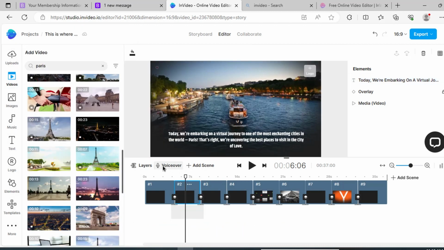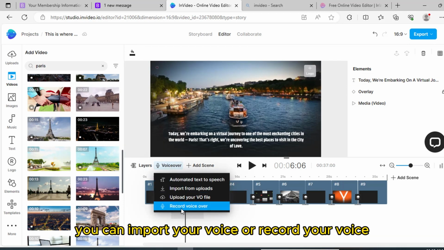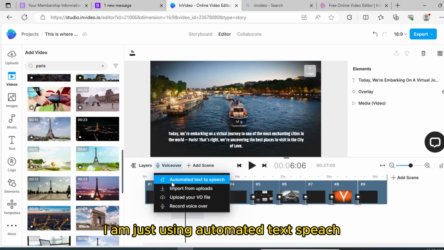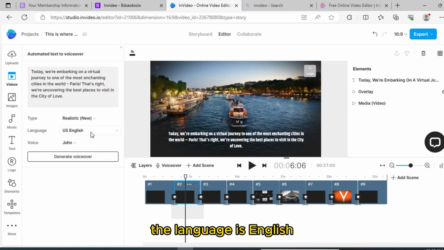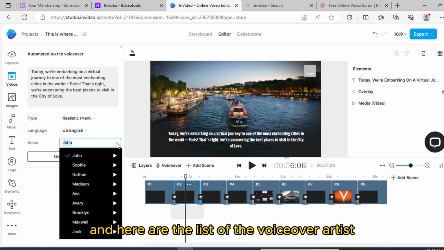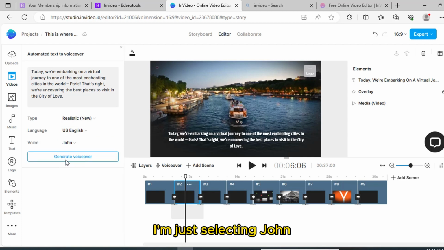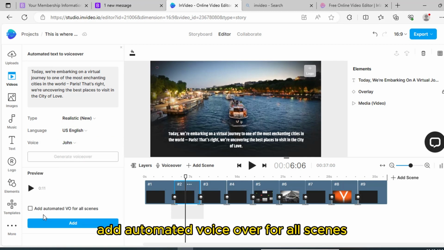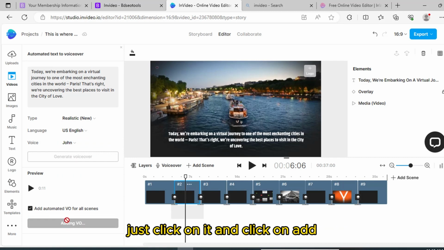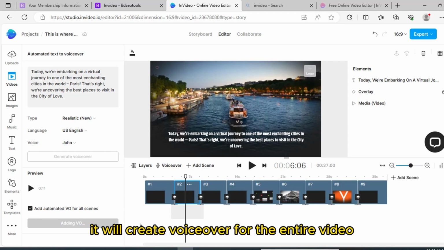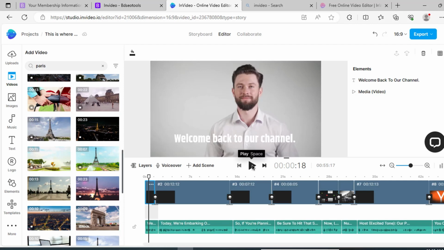Now voiceover. For voiceover, just click on this voiceover option. You can import your voice or record your voice. I am just using automated text to speech. So just click on it. The language is English, and here is the list of the voiceover artists. You can select any of them. I am just selecting John. Then click on Generate Voiceover. Add automated voiceover for all scenes. Just click on it and click on Add. It will create voiceover for the entire video. So our voiceover is ready. Let's check. Just click on it.